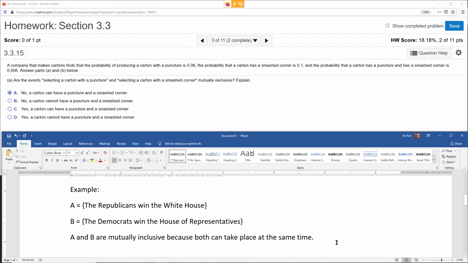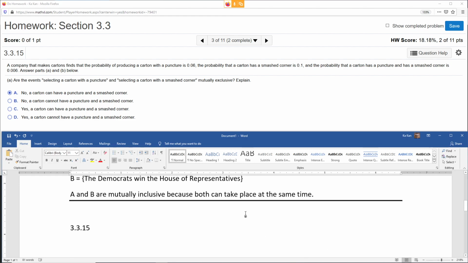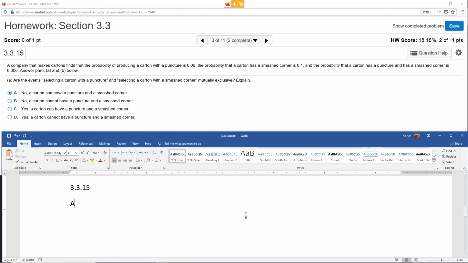Maybe I should type it up. The two events we are talking about here, 3.3.15: event A is producing a carton with a puncture, and B is producing a carton with a smashed corner.